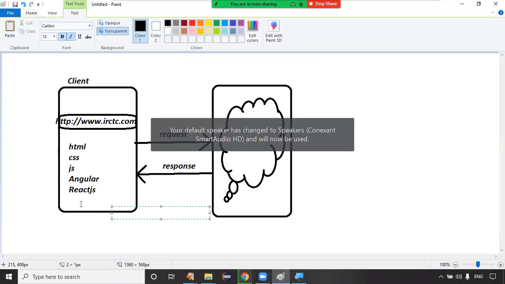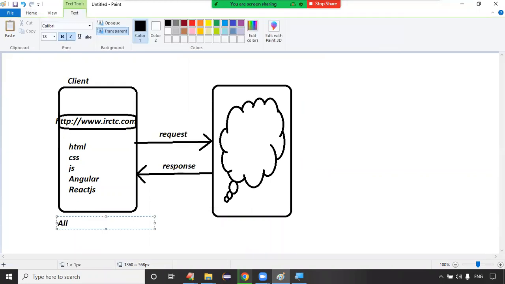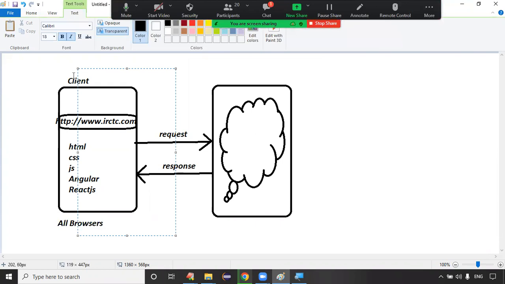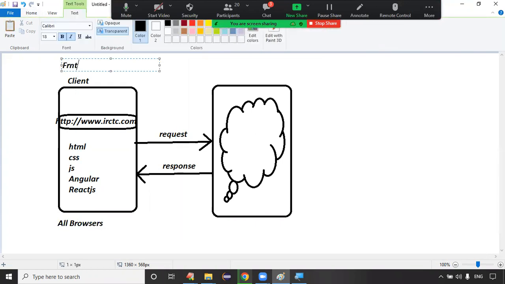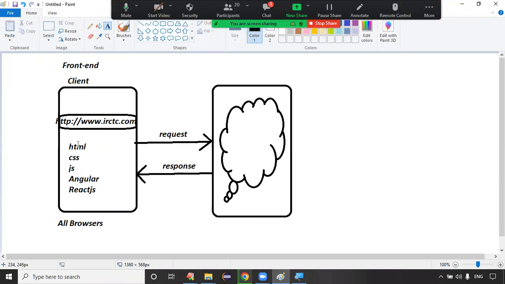Guys, this is called front end. Client means what? All browsers are examples of clients, right? This is called front end, guys. Exactly, this is called front end technology. Clients are front end. You got the point, right?